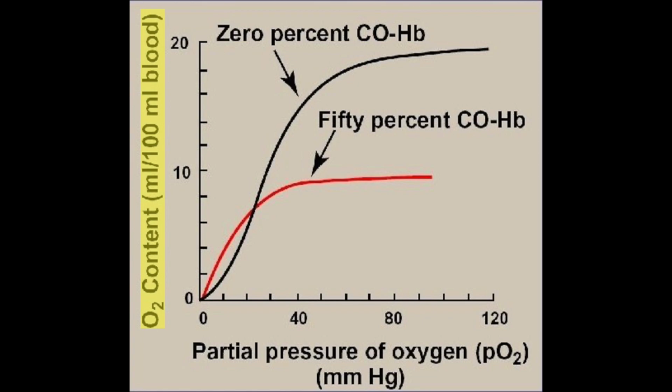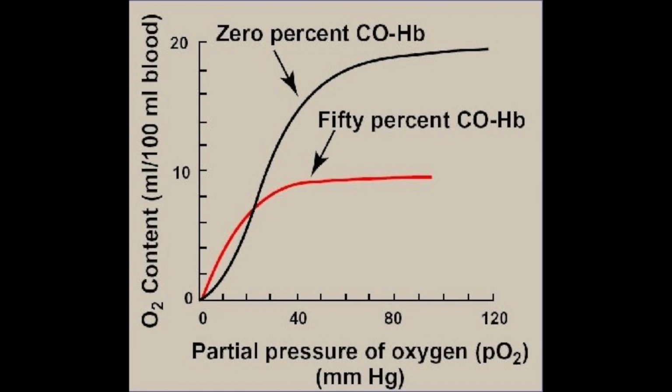The y-axis represents the saturation of oxygen on hemoglobin in the blood, and the x-axis represents the partial pressure of oxygen. If you focus on the black curve, you'll notice that hemoglobin approaches maximum oxygen saturation with an oxygen partial pressure after 60 millimeters of mercury. This pressure is the baseline amount. Typically, the partial pressure in the lungs is around 100 millimeters of mercury, so hemoglobin is fully saturated. When a single carbon monoxide molecule binds, one of the 4 binding sites on hemoglobin becomes occupied, resulting in 3 remaining binding sites on the hemoglobin.